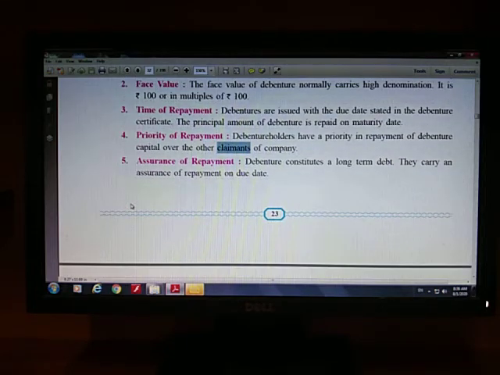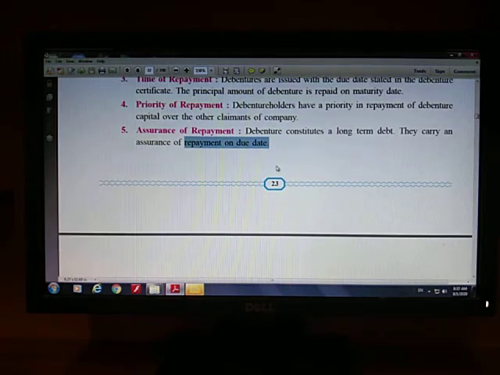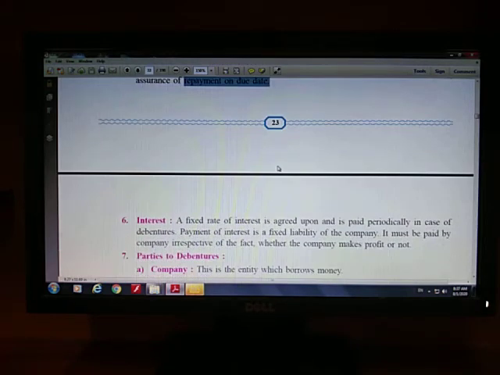Next point is assurance of repayment. As debentures are normally issued for a long period, the holders have assurance of repayment of their investment on a particular date, and for protecting their interest in the long run, the company keeps some property as a security. According to the provisions of the Indian Companies Act 2013, in India you cannot issue unsecured debentures. Every debenture must have a security before issuing it.